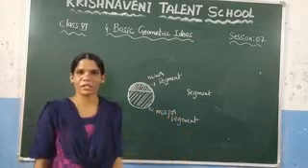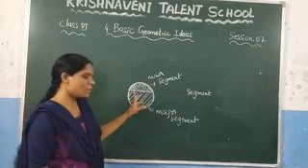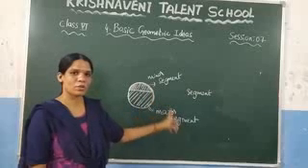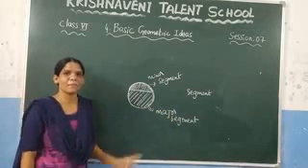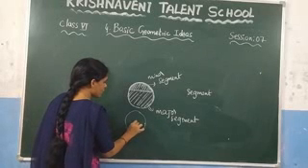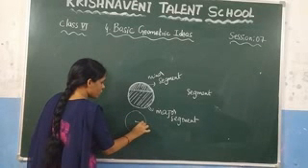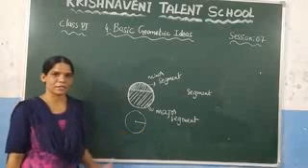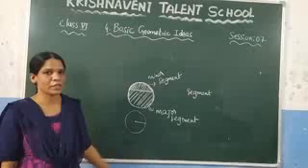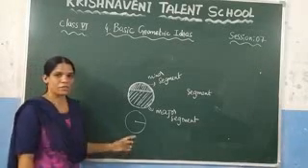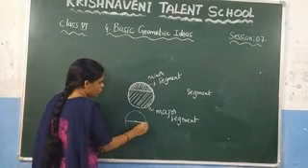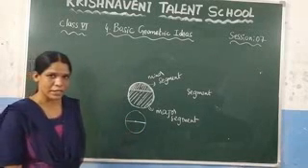Round shaped figure we call a circle, and the center we call the center of the circle, and the length of the curved edge we call the circumference of the circle. If you take the center and any point on the circumference and join them, we call it a radius. You know that in a circle the lengths of the radii are equal, and after that we have discussed that the line drawn through the center of the circle we call a diameter.